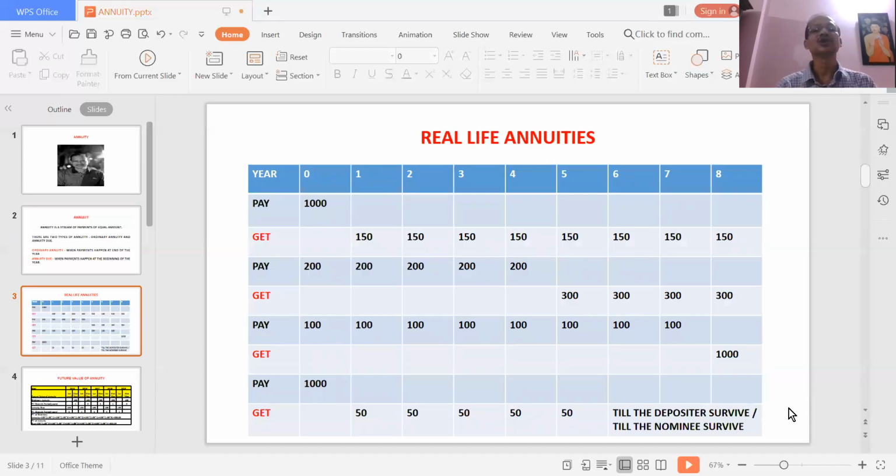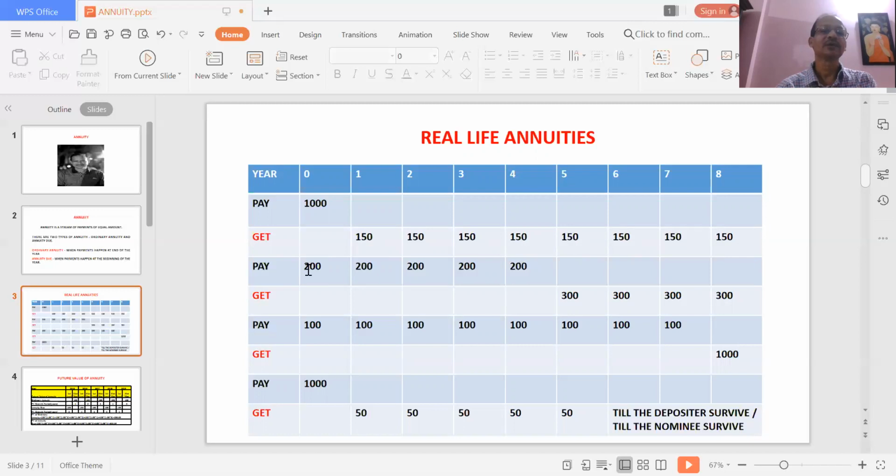Now, some examples of real life annuities. Let us say there is a company, either a pension fund or an insurance company, which says that you pay 1,000 rupees today and I will give you 150 rupees for the next 8 years. So it is one kind of annuity. There is a stream of payment that you are getting, from 150 in the first year to 150 in the 8th year. So it is an annuity.